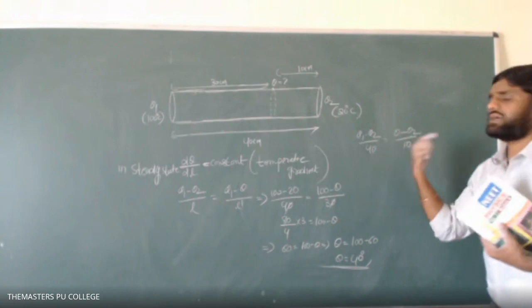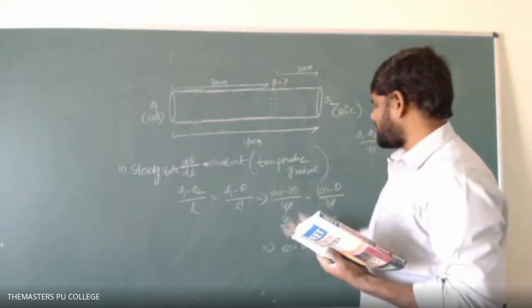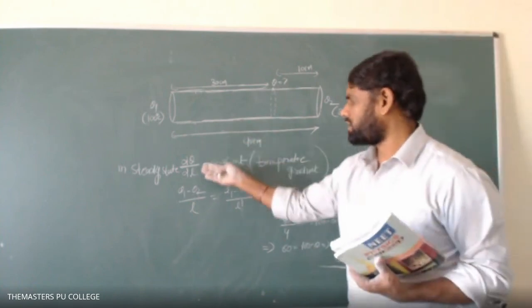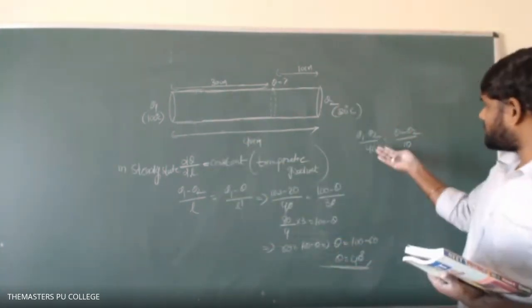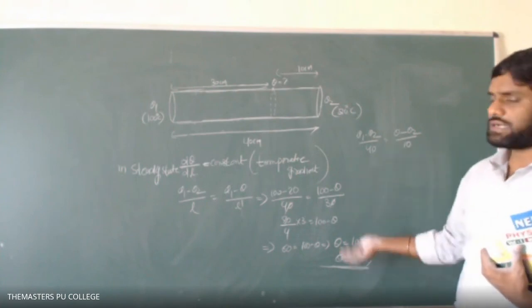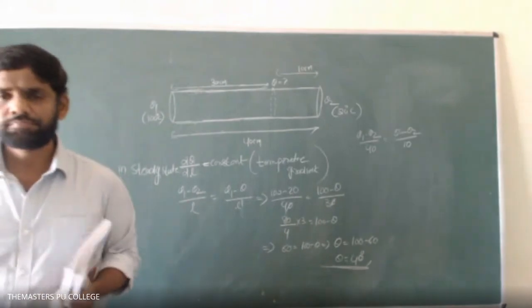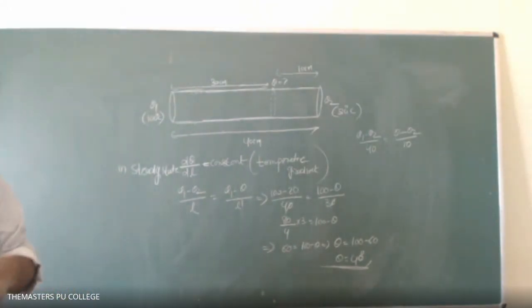We can equate that also. So any of this you can equate, then you'll get the same answer. That's why I have gone through this. If you wish, you can go through this also, and calculate the temperature theta. There also you get theta is 40 degrees. Okay, sir. Thank you, sir.